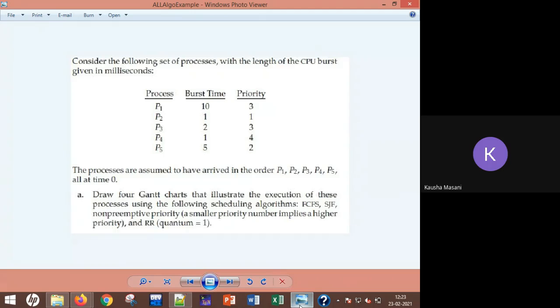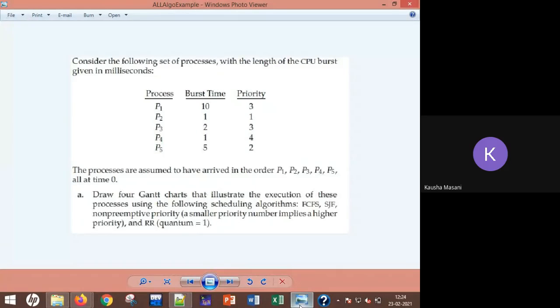This is how the sums get asked. Every time you are not going to be given the arrival timings, as you have got accustomed to so far. What I used to do is give you the arrival timings, 0, 1, 2, 3, 4. In the question, if you observe, it is said the processes are assumed to have arrived in the order P1, P2, P3, P4, P5, all at time 0.